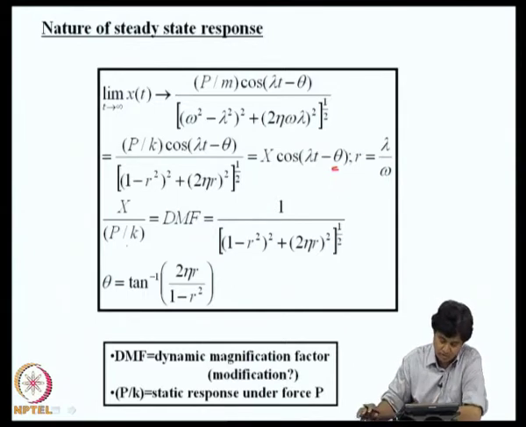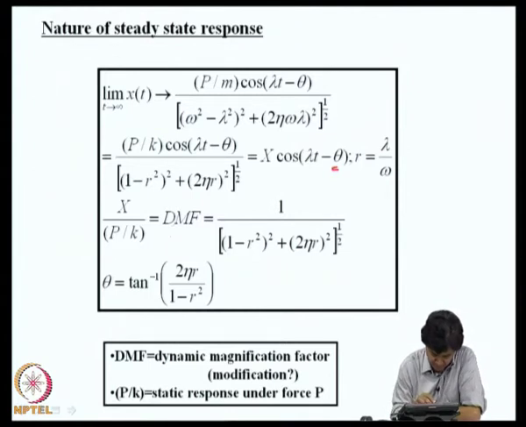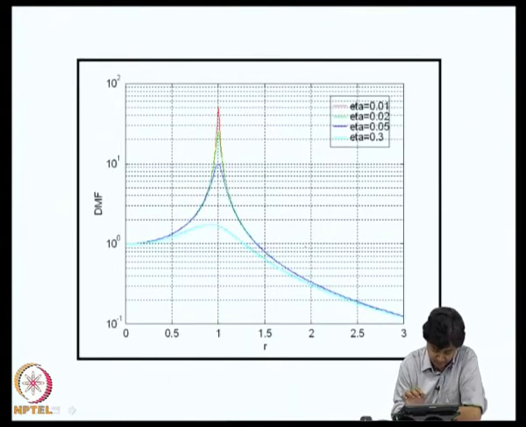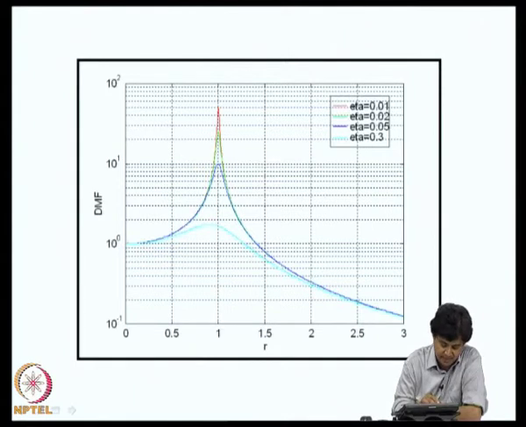If I were to plot this dynamic magnification factor as a function of r and η, we will see this familiar curve. Here η is changing along these curves, the cyan, blue, green and red lines, and on the x axis the frequency ratio is varying. As r goes to 0, that means the driving is like cos λt with λ going to 0, the amplitude will be 1 and the dynamic magnification factor is 1. That means this is a point of static behavior.